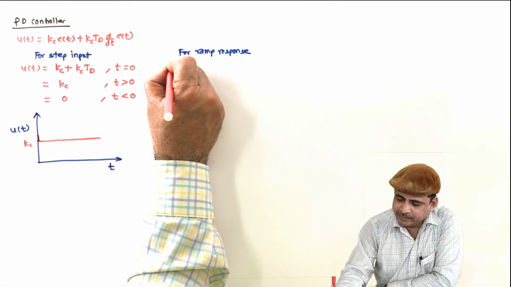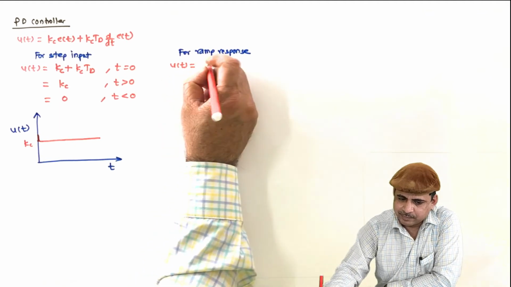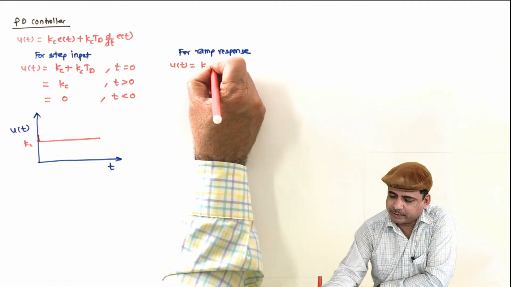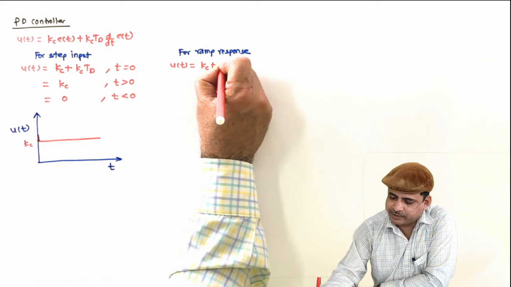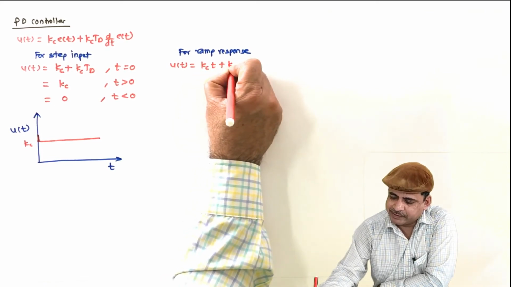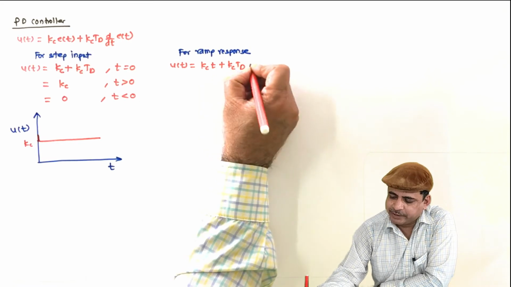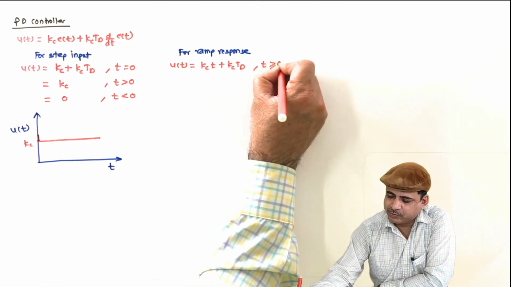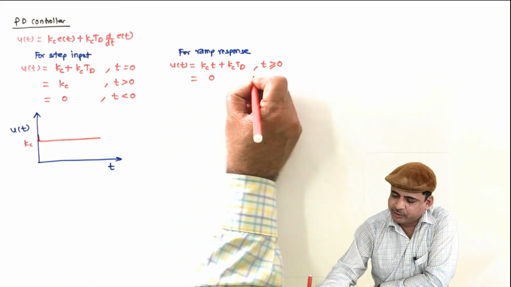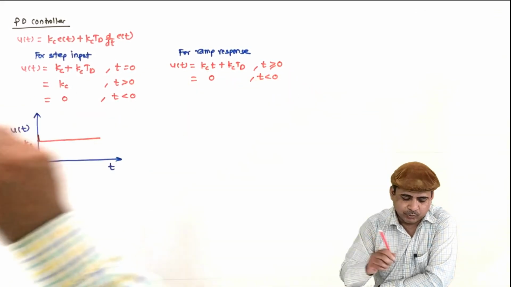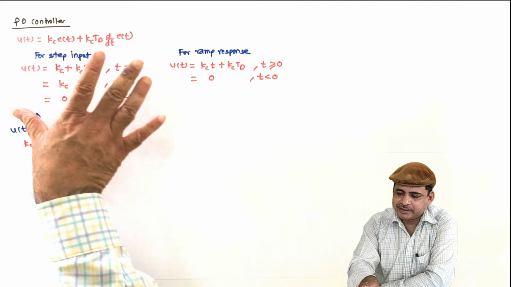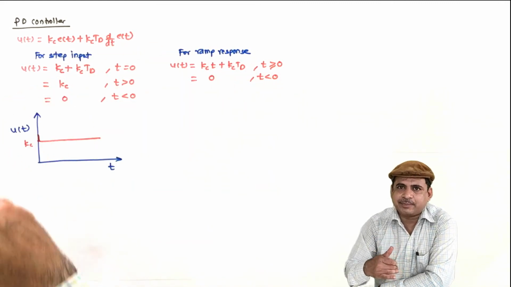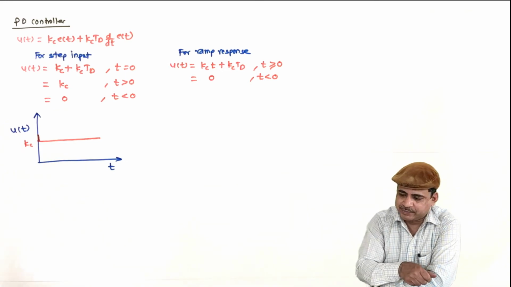u of t will be Kc into ramp is t, so Kc into t plus Kc Td into derivative of t is 1 for t greater than or equal to 0, and it will be 0 for t less than 0. Just we are replacing this e of t with step here and ramp here, and the step and ramp are defined earlier in the same lecture.